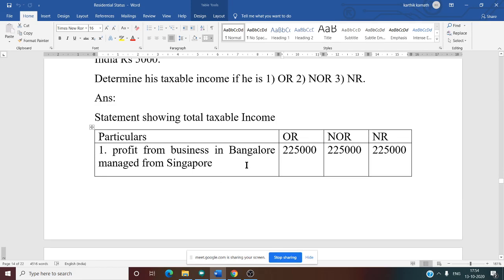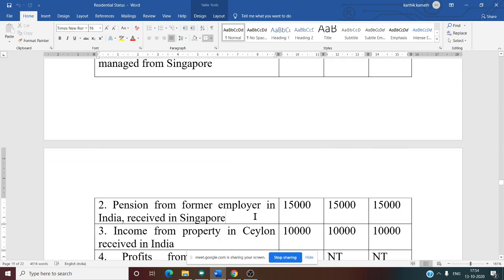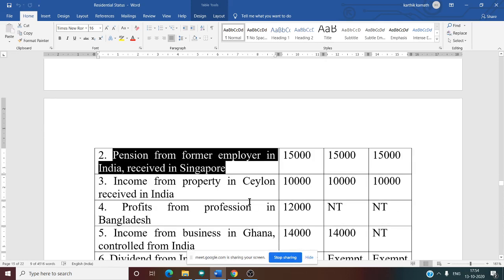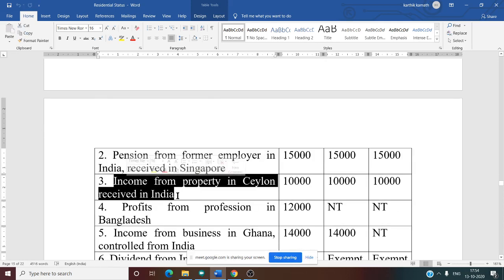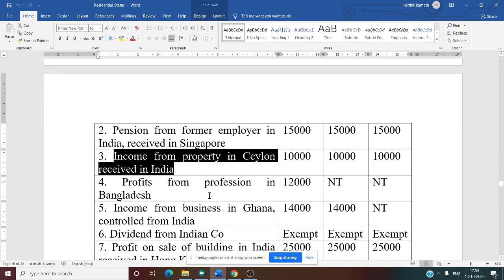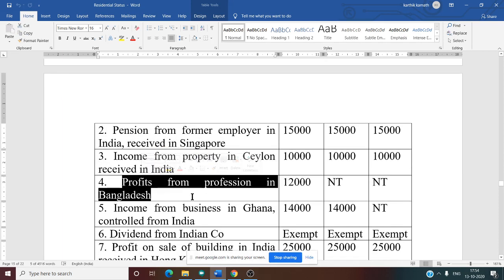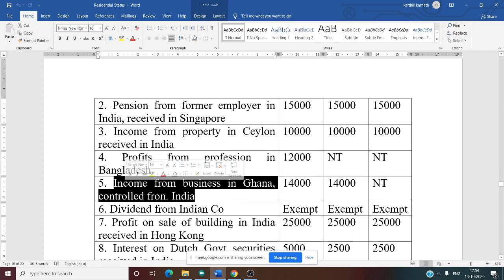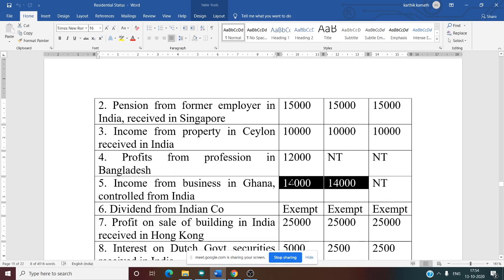Profit from business in Bangalore, managed from Singapore. All three are taxed. Why? Because Bangalore is in India. Pension from former employer in India received in Singapore. In this case again India, all three are taxed. Income from property in Ceylon received in India. See, received in India is there. All three are taxed. Profit from profession in Bangladesh, received outside India, source outside India. Only one is taxed. Income from business in Ghana controlled from India. That is source and received outside India, but managed or controlled from India. That is why only two are taxed.